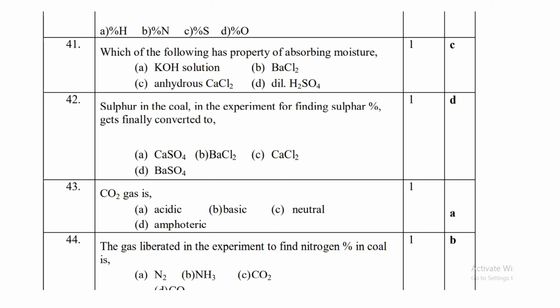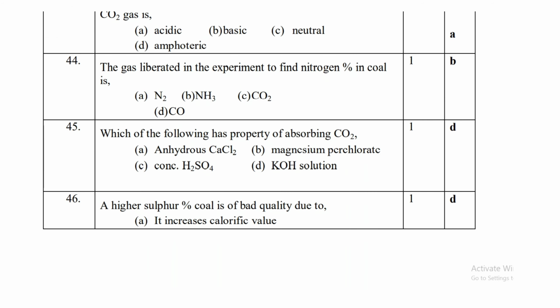Sulfur in the coal, in the experiment for finding sulfur percentage, gets finally converted into what? It is converted into barium sulfate. Then carbon dioxide gas is acidic in nature. The gas liberated in the experiment to find nitrogen percentage in coal is ammonia gas. It is liberated when percentage of nitrogen is found in coal.